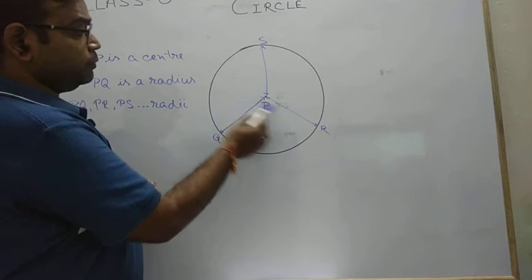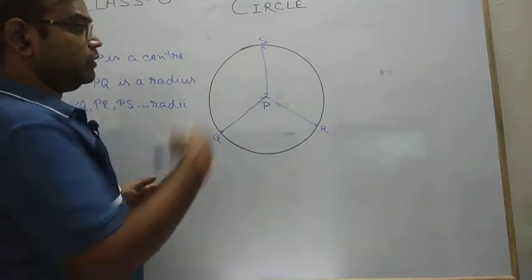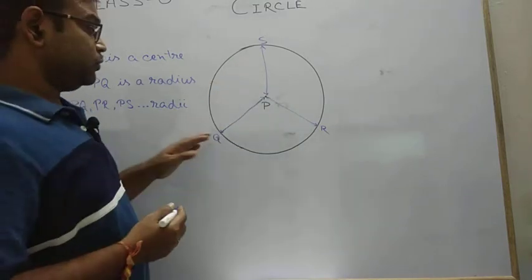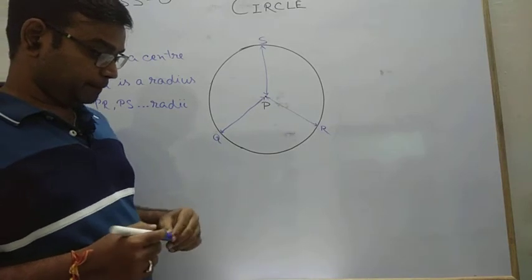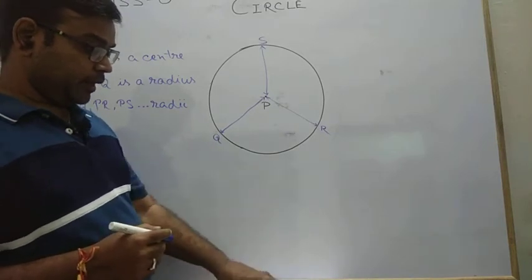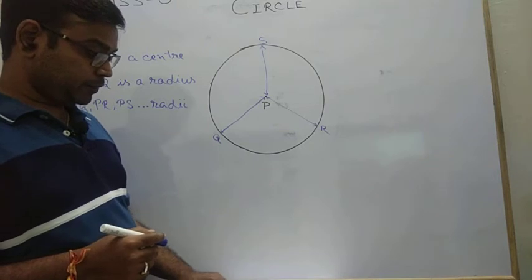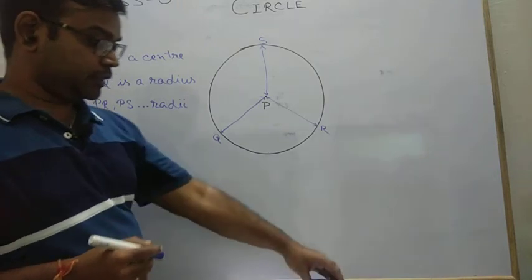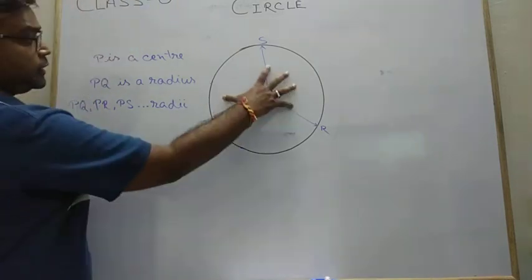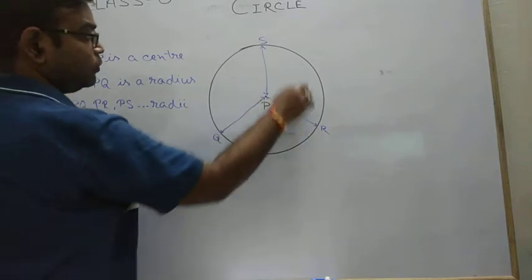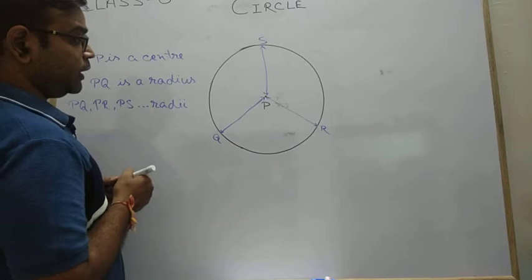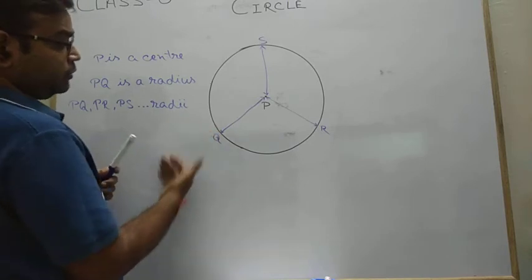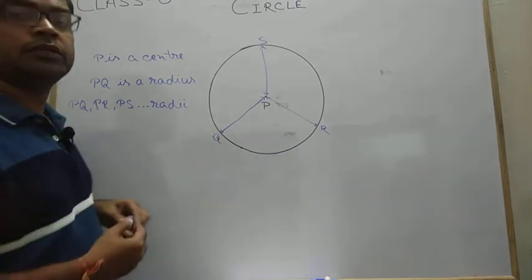PQ, PR or PS and various lines are known as your radius. The place inside the boundary of the circle is known as the interior, and outside the boundary it is known as the exterior part.